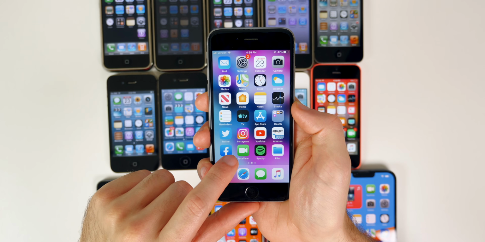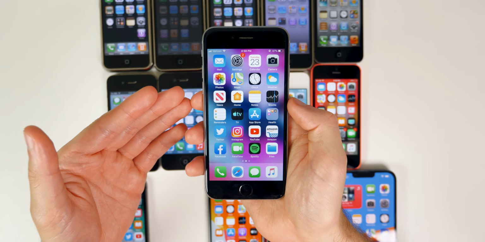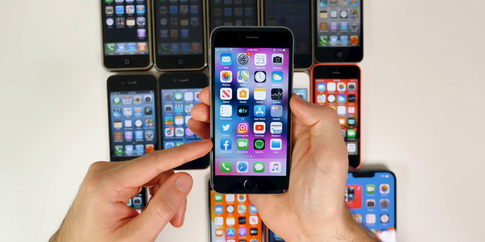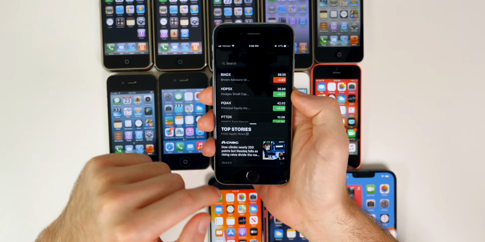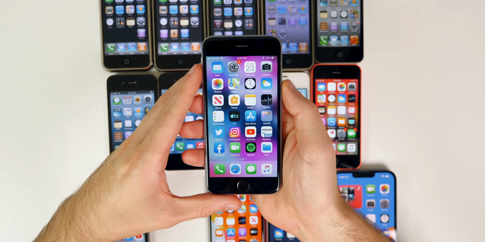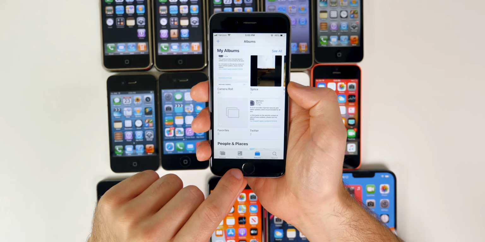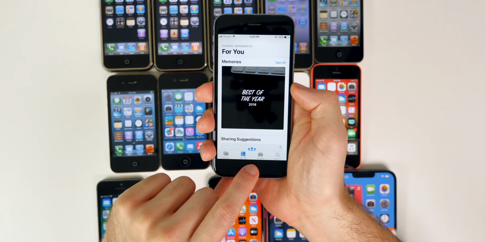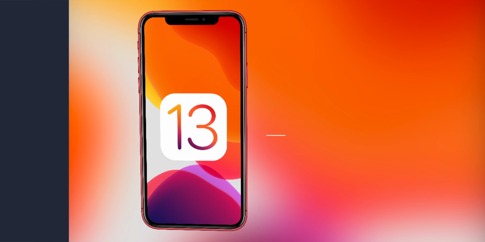We got group FaceTime, which would allow you to FaceTime up to 32 people at a time. We also got the introduction of Memoji characters, so you could kind of put your Memoji character over your face while on the FaceTime call, which is pretty cool. The Stocks application got a complete overhaul and looked a lot better and a lot more modern. We got things like Waze support for CarPlay, so you can finally get Waze or Google Maps on your CarPlay device, and some minor changes inside of the Photos application like the For You tab. So again, this was mainly a refinement update, but there were quite a few new features as well.